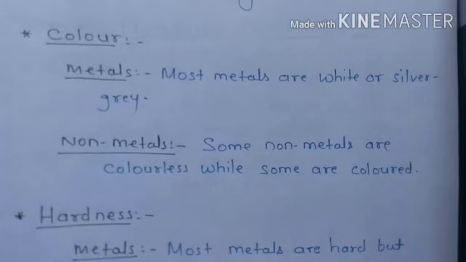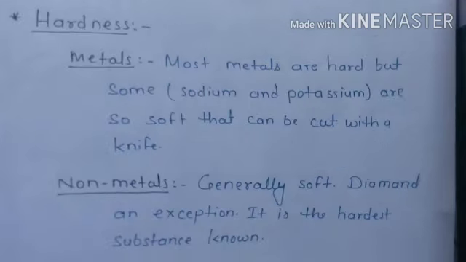For example, chlorine is a greenish yellow gas. Bromine is a brown liquid. Iodine is a violet solid, and oxygen and nitrogen are colorless gases. So these are non-metals which can show some color. When you come back to school, we will go to the chemistry lab and I will show you everything, as we have seen so many things in class 7 also. Remember?